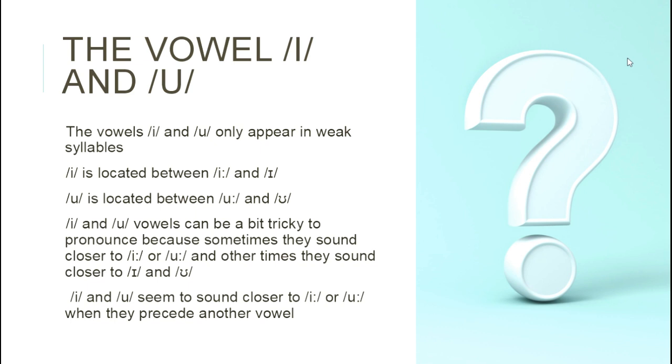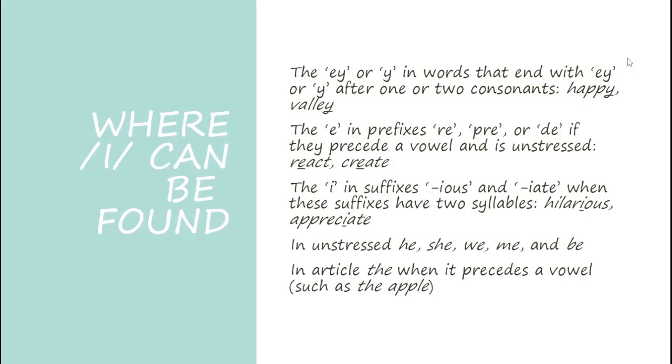E and u seem to sound closer to e or u when they precede another vowel. Where e can be found: the a or y in a word that ends with a or y after one or two consonants, such as happy, valley.